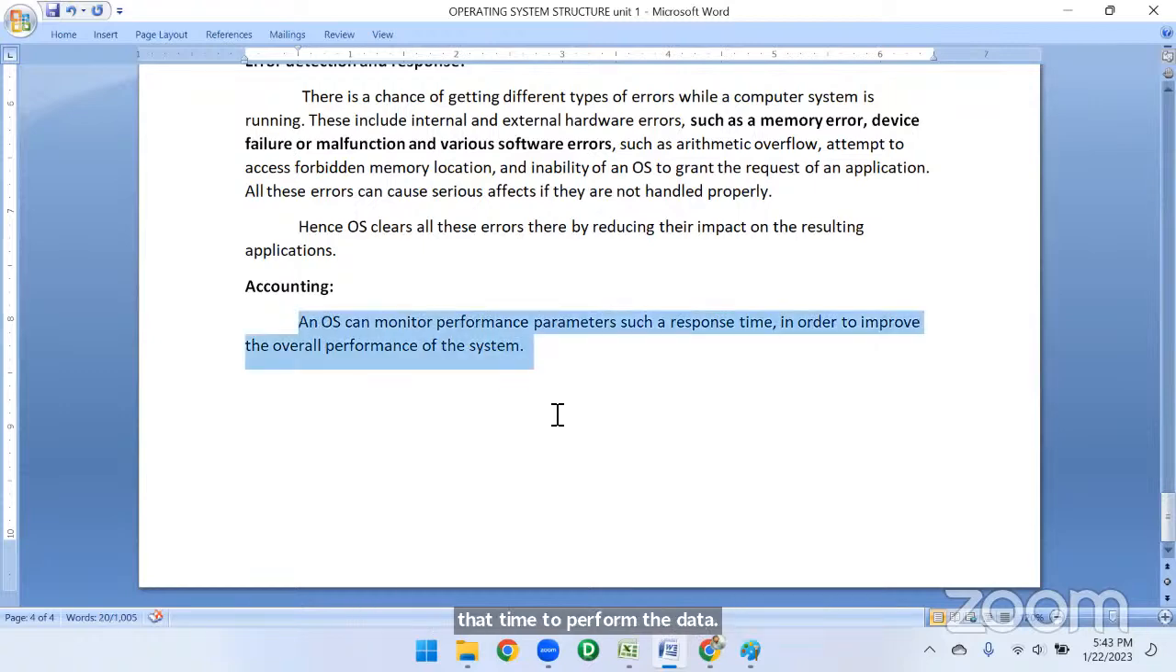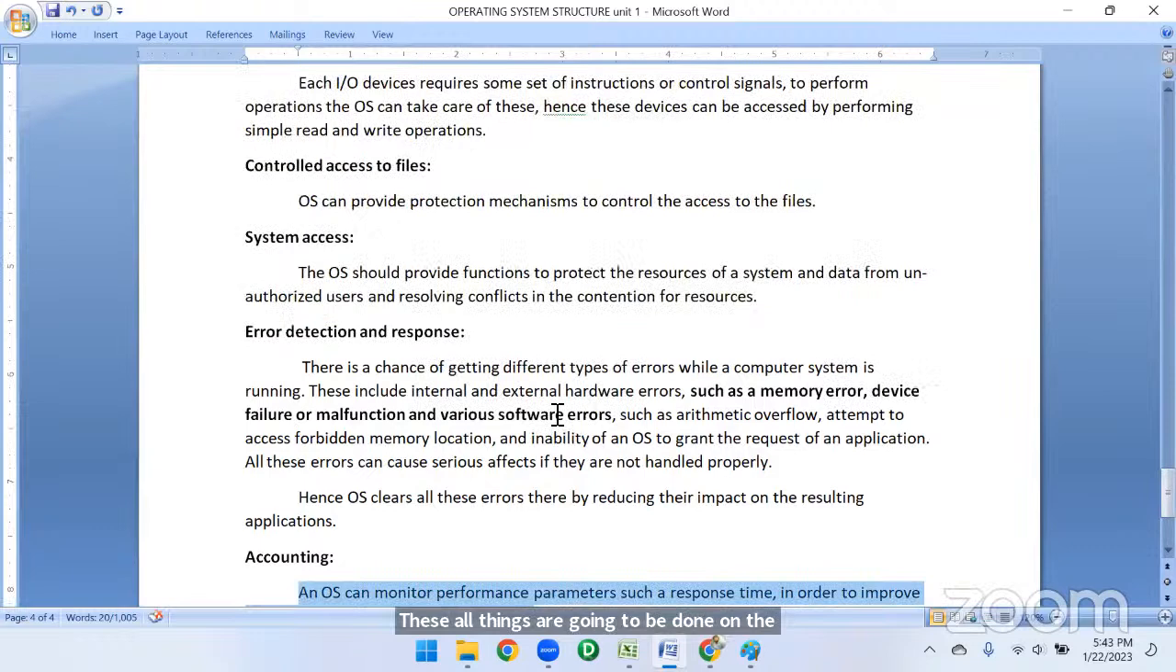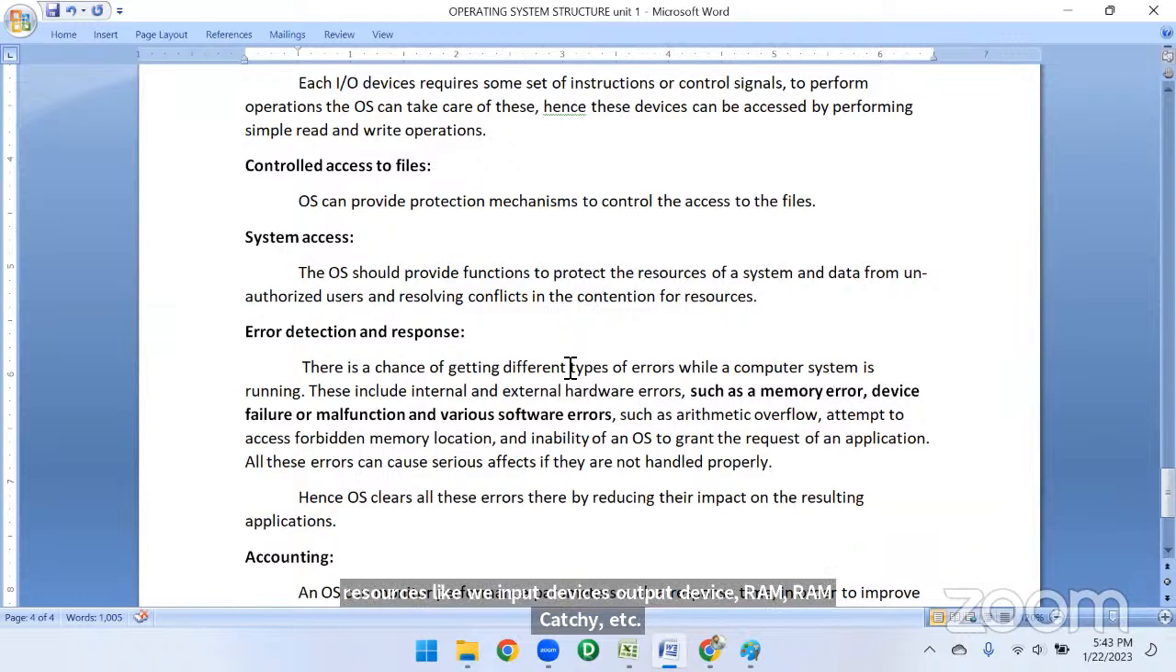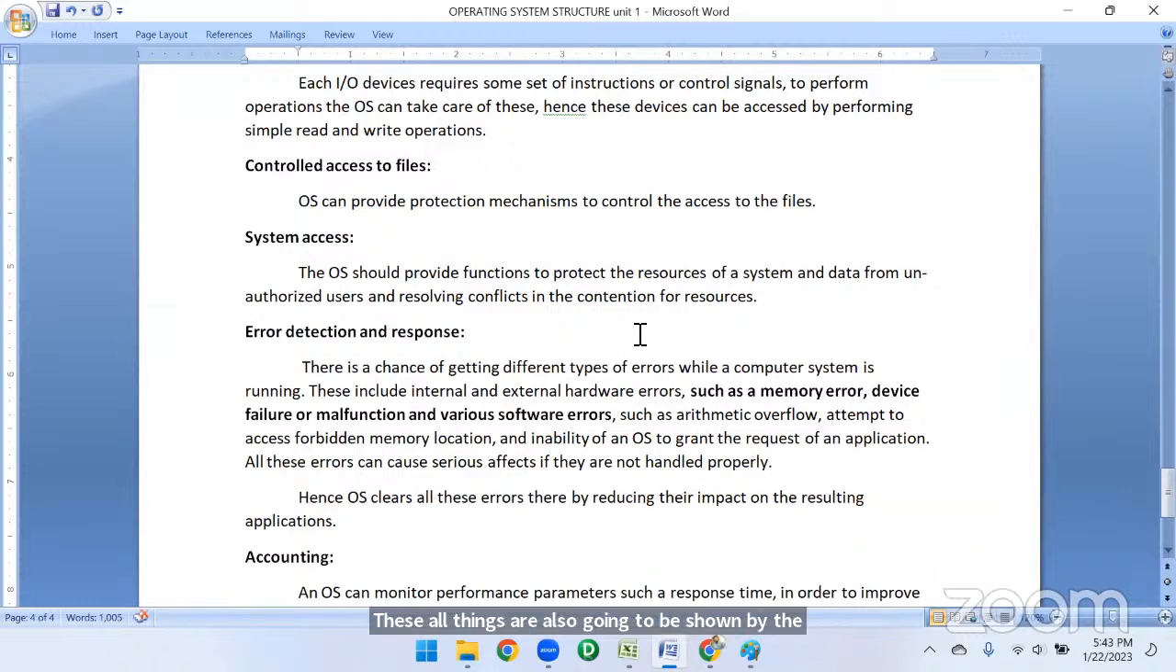So the main thing is that the OS will provide you everything to do whatever you want to do on the system. It will provide all the interfaces, all the GUI content, so that just by seeing we can understand. It will provide all the resources like input devices, output devices, RAM, ROM, cache, etc. All these things are given by the OS, and we can use them in an efficient manner. Okay, this is about the operating system, right?